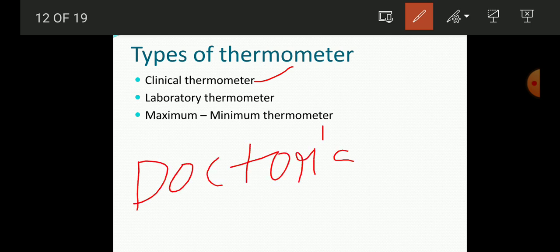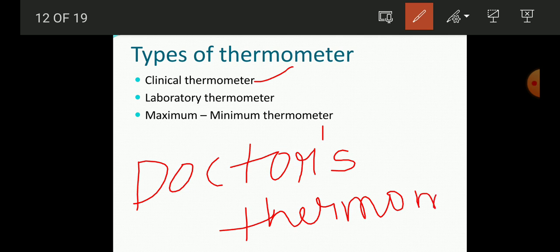As its name represents, it is used by the doctors for measuring the temperature of your body. The second one is the laboratory thermometer. So this you can use for measuring the temperature of different substances, of different chemicals that scientists or the students basically handle in the laboratory.